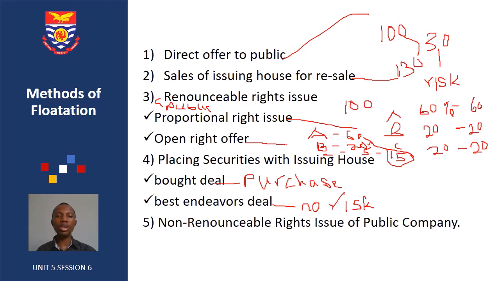The only difference is that it does not contain any option to renounce the shares or dispose of them to another person. Owing to this, the general public cannot get access to those securities, i.e. the shares. So these are the methods in which shares or securities are made available to the general public.